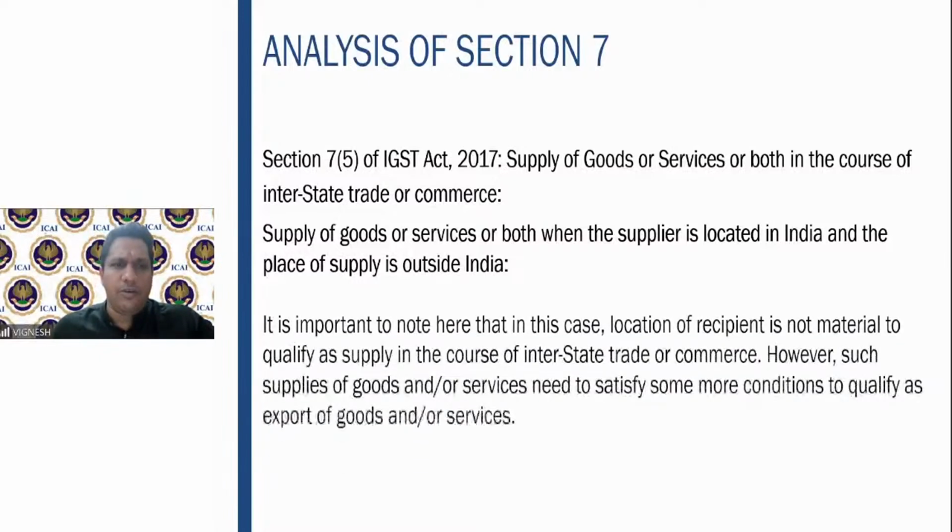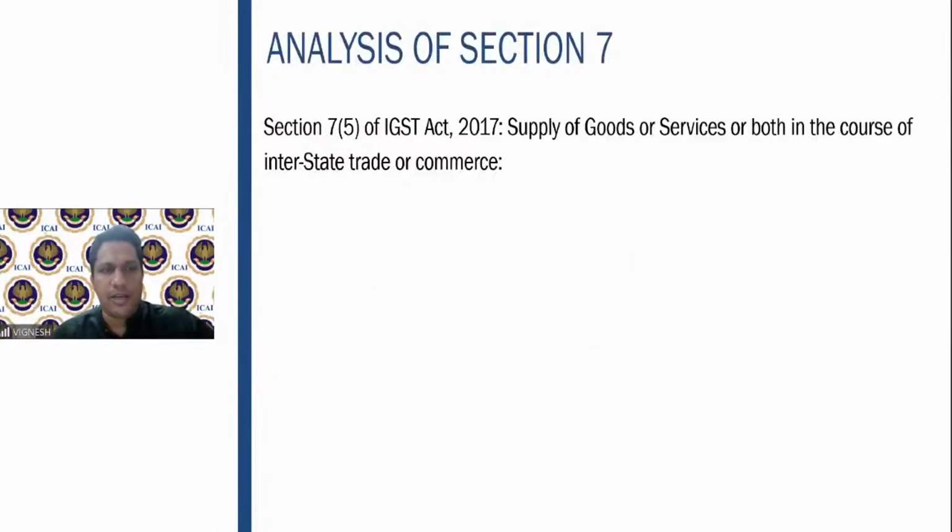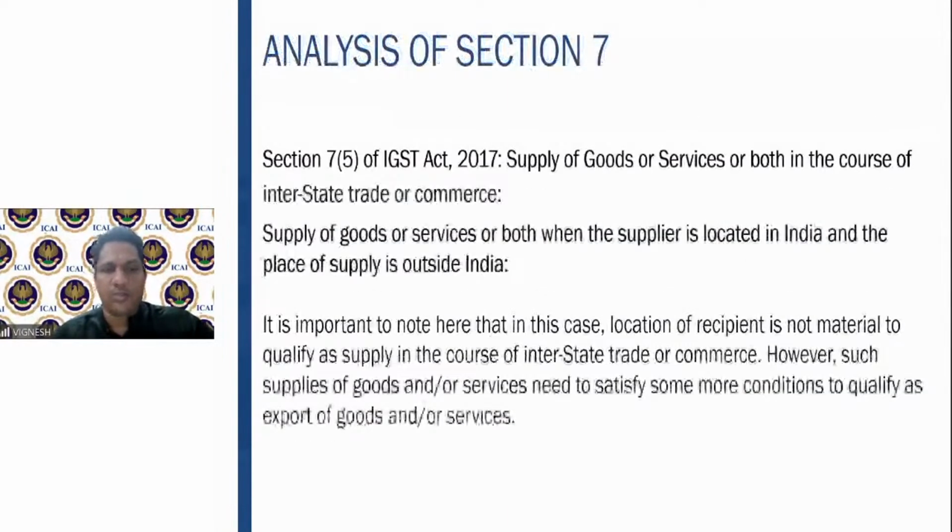Now we look at section 7(5). Supply of goods or services where the supplier is in India and the place of supply is outside India. This is basically your export of service. It is important to note that the location of the recipient is not material to qualify as supply in the course of interstate trade or commerce. However, such supply also needs to satisfy more conditions to qualify as an export of service. So in this particular situation, location of recipient is not important.